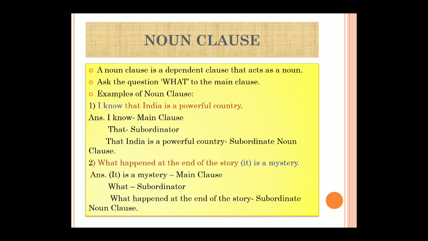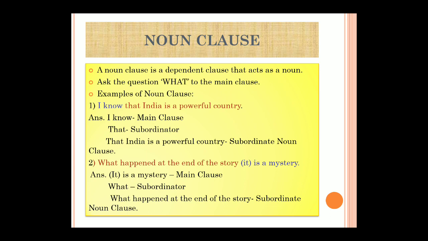Notice that there might be two verbs in one particular sentence. So there will be two finite verbs in a sentence. One finite verb will go in the main clause and one will go in the subordinate clause. Now here, "I know" is the main clause.